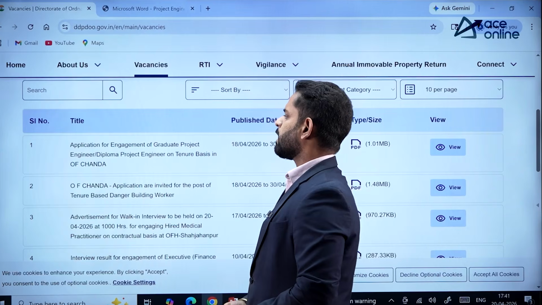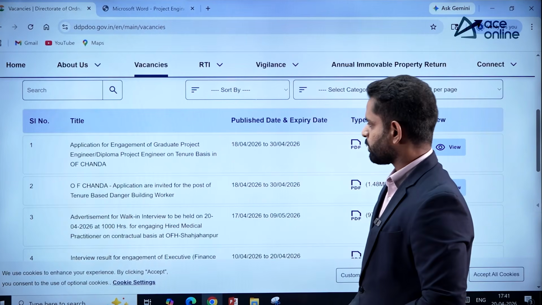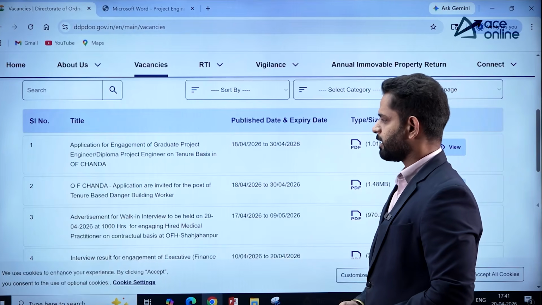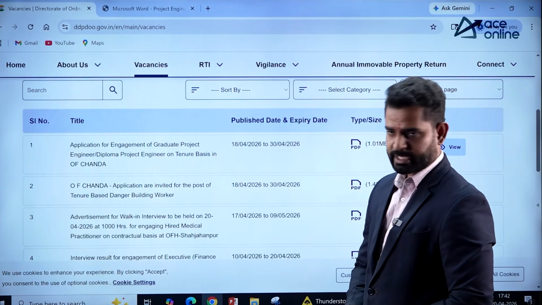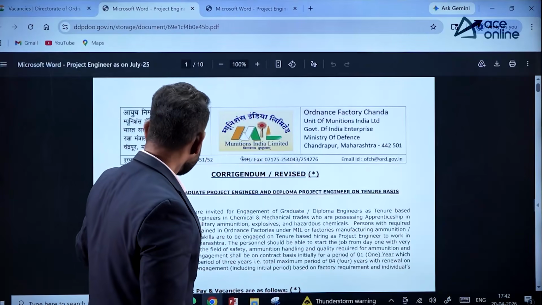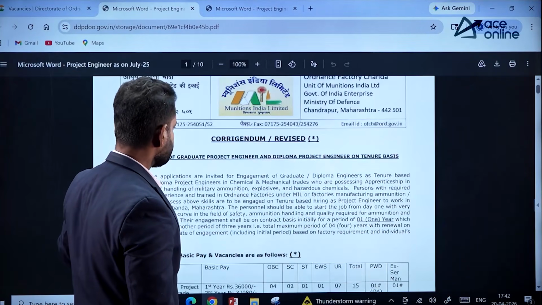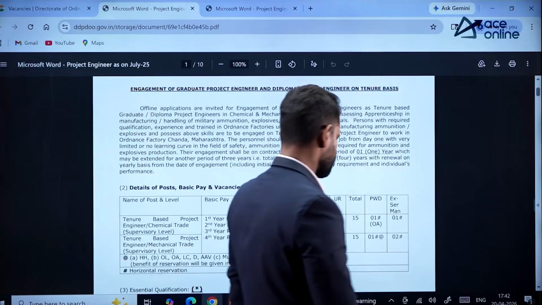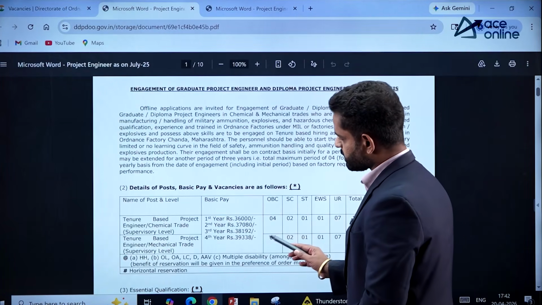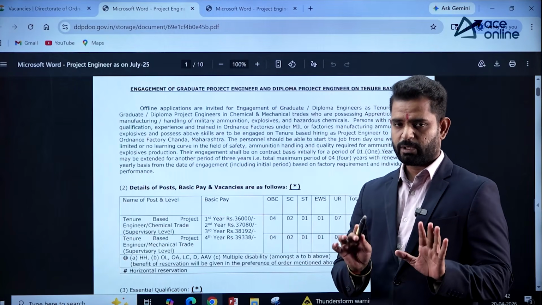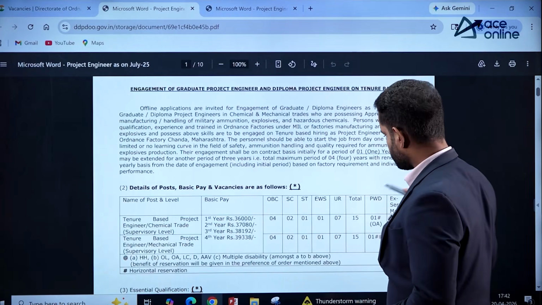Here it is mentioned: application for engagement of graduate project engineer / diploma project engineer on tenure basis at Chanda. You can see this important notification uploaded by the Chanda Ordnance Factory. Here all the details are mentioned and you have to send this important application by envelope. So be with us, let's see how you can apply.